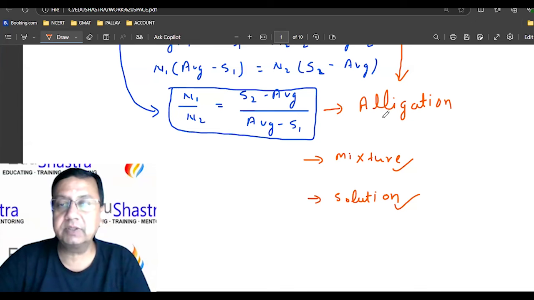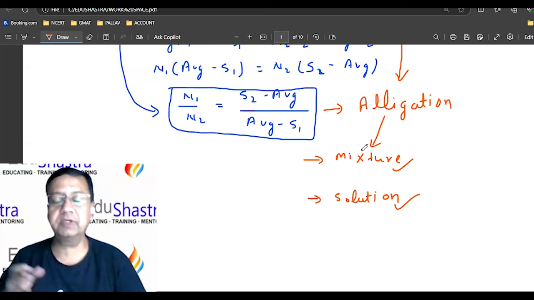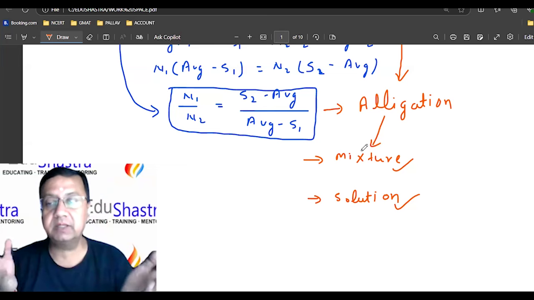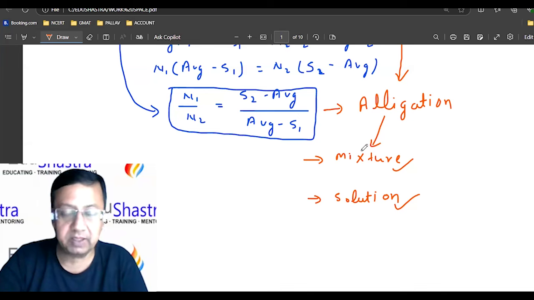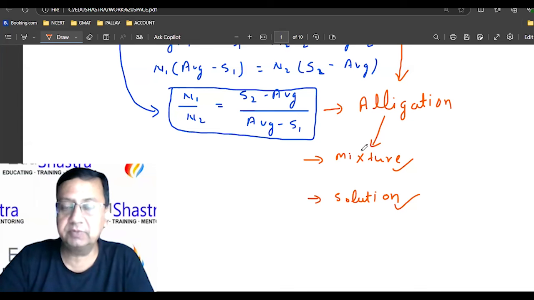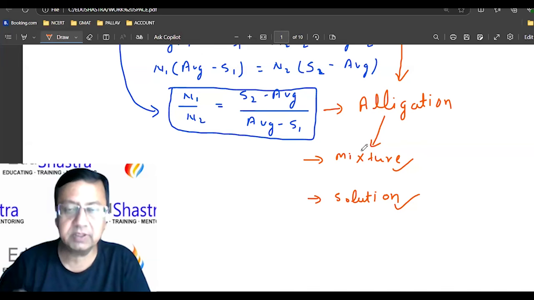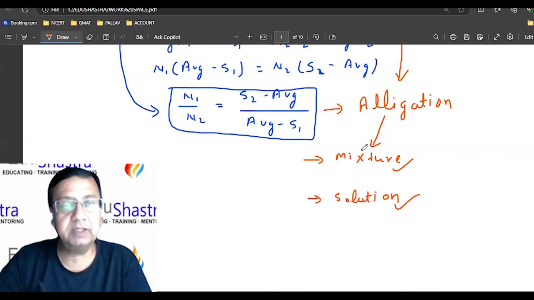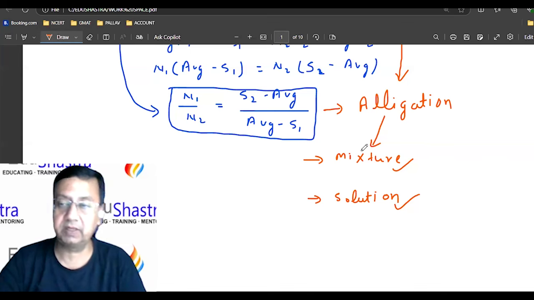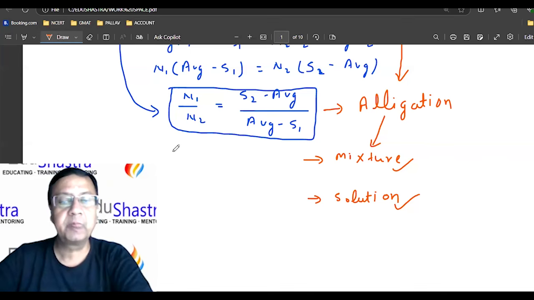So alligation is primarily applicable for mixtures, where you are able to separate the ingredients. But in the questions, you will find these two terms used interchangeably. The examiners are not making any difference, but primarily the purpose of alligation is to separate the ingredients, whatever are mixed.